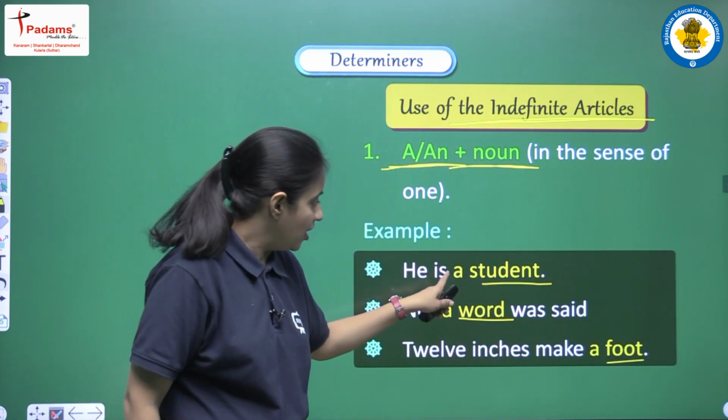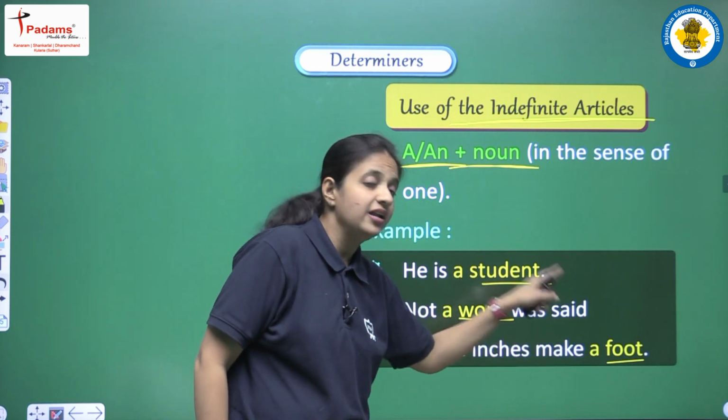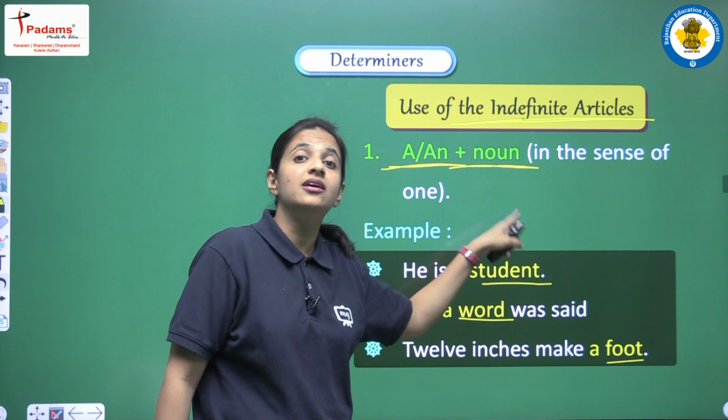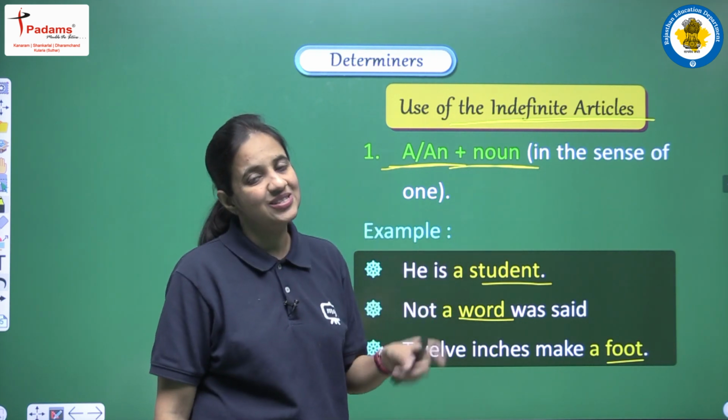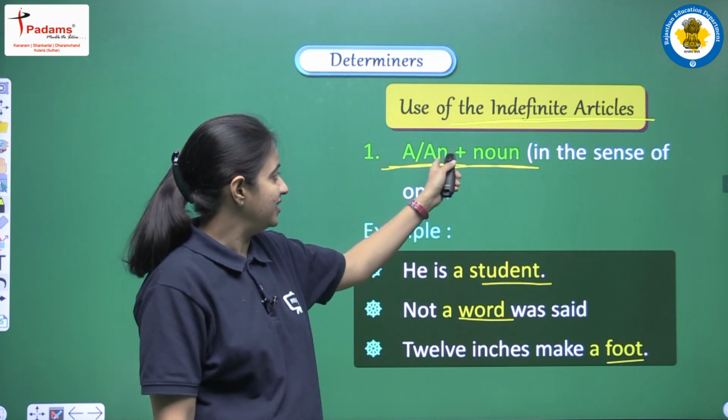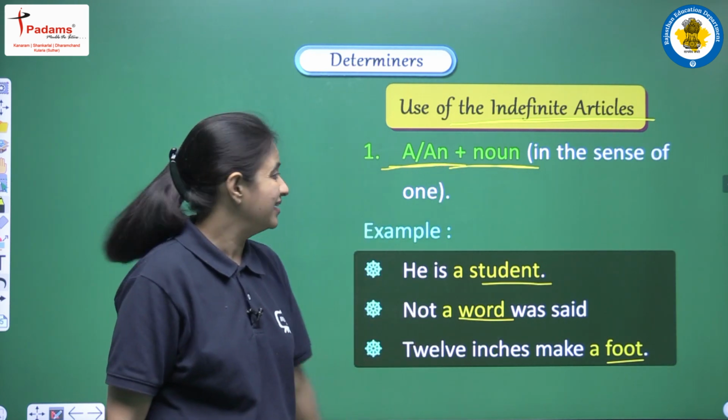Okay, so now we have nouns here, and all these nouns are singular nouns. And now we have a, and it actually means one. We are saying that he is a student, right? So in this sense, or in this way, we can use these two articles, a or an.